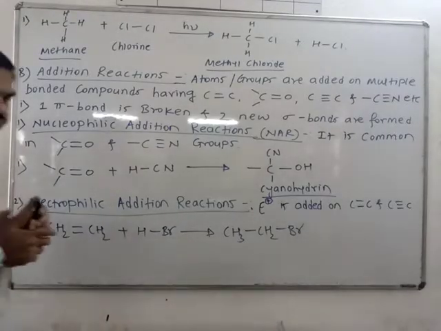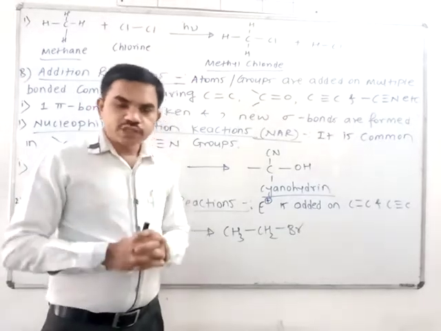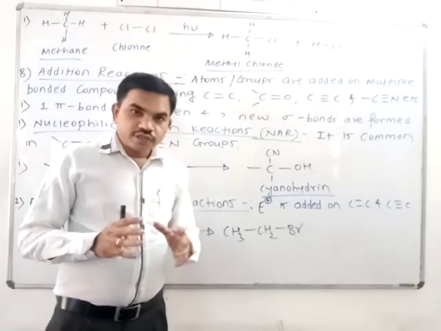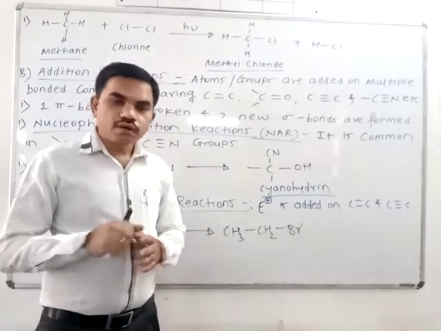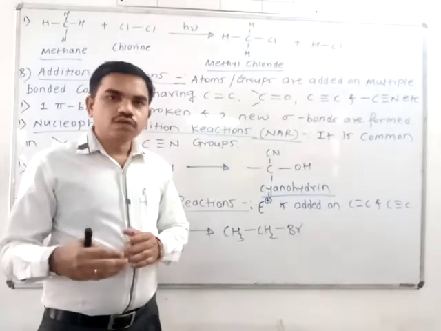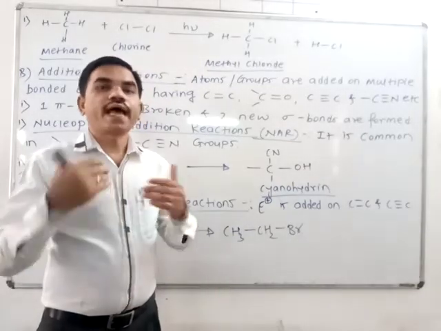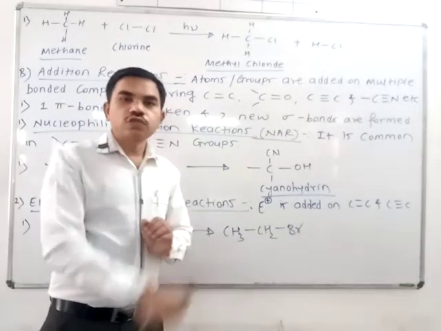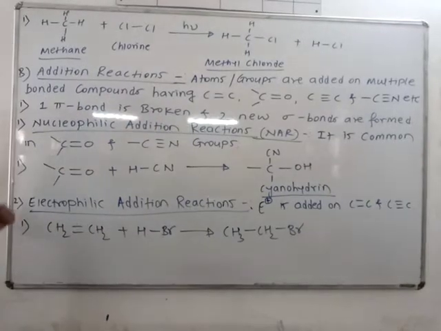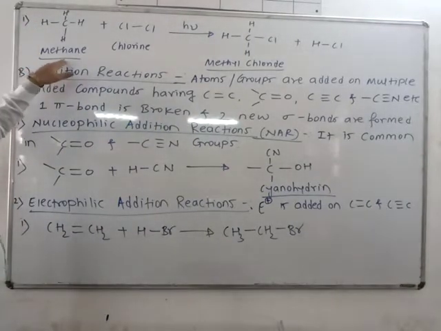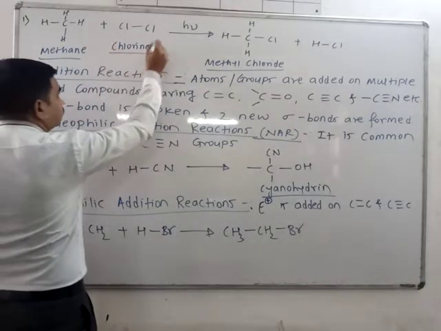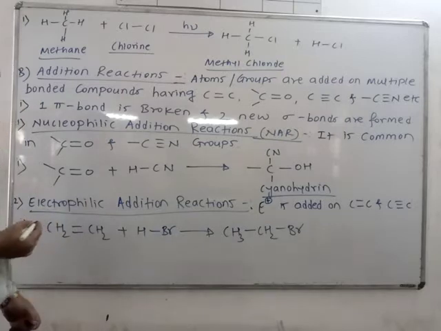Okay, so in substitution reaction, third type, free radical substitution. As you know, these reactions take place in presence of sunlight or UV light or at high temperature. For example, chlorination of methane. One example here. Now see here, this is methane CH4, and if you treat methane with chlorine in presence of light or high temperature, then what will happen?